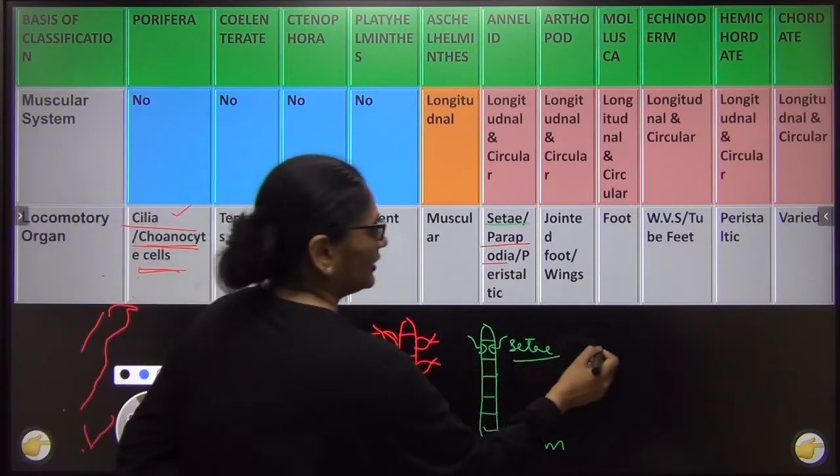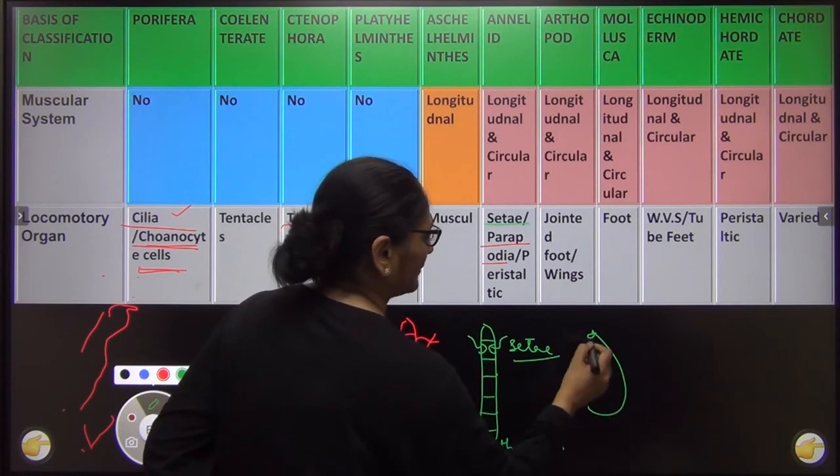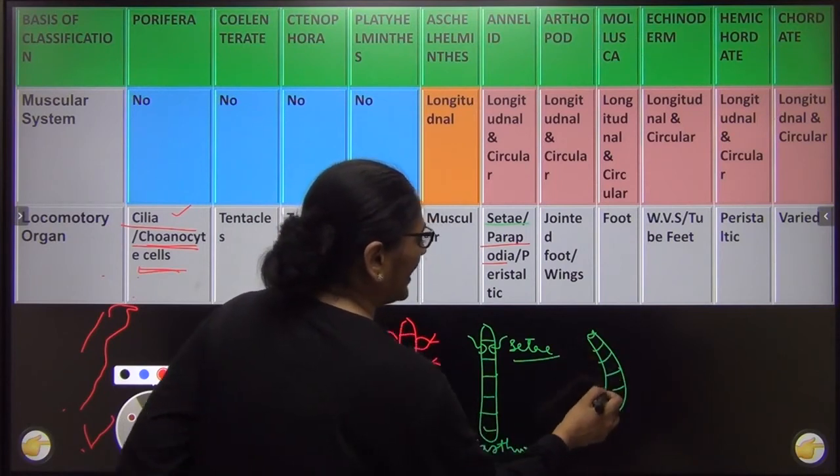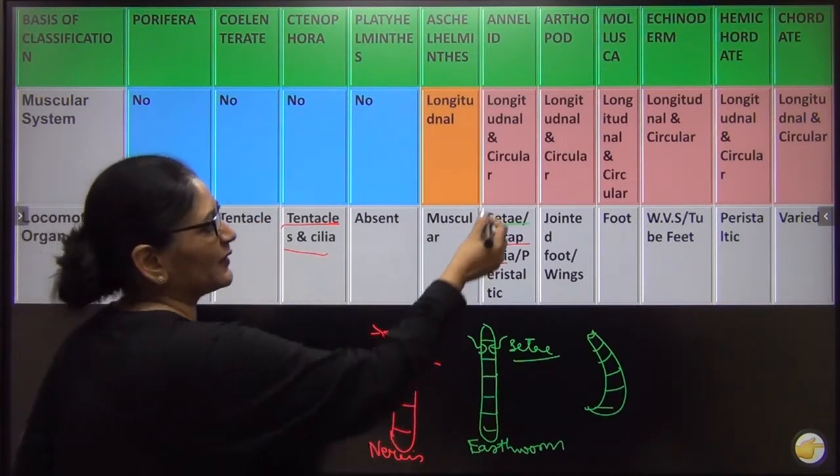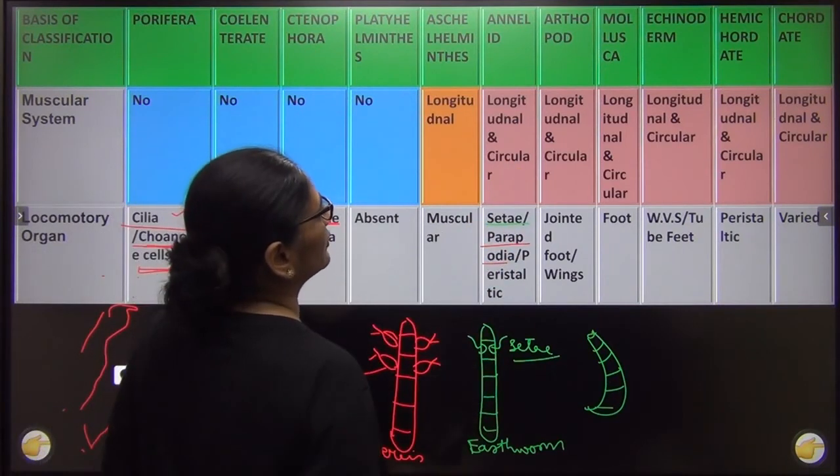And now we will come to the third important example of annelid is leech. In leech, you know that they are all parasitic. मतलब ये तो हमारे बॉडी में खून चूसते हैं, and they just move by muscular movement. Leeches just by peristalsis because they have both longitudinal and circular muscles.